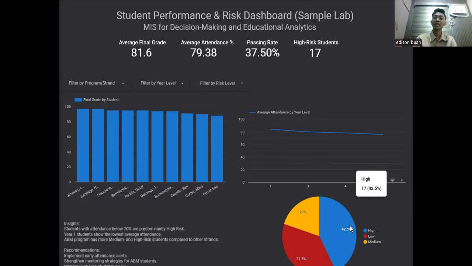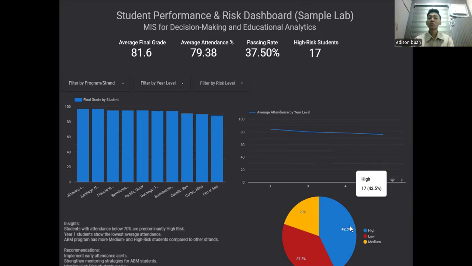By focusing on these data-driven recommendations, leaders can move beyond general effort and target their resources where they have the greatest impact on improving our overall passing rate and supporting our students.